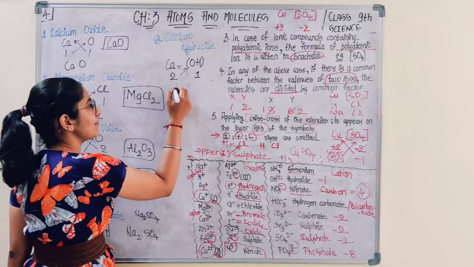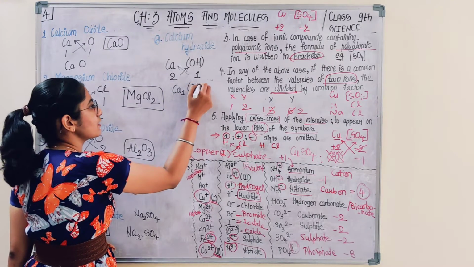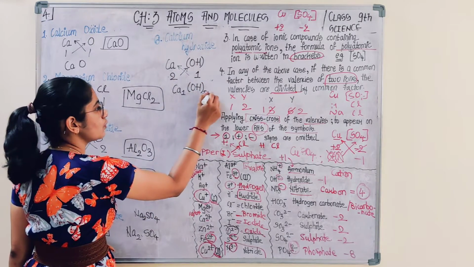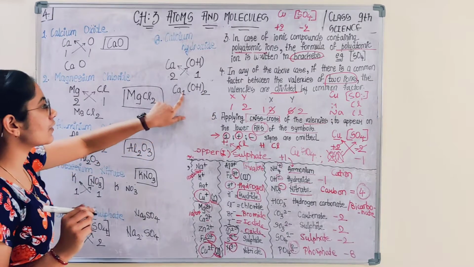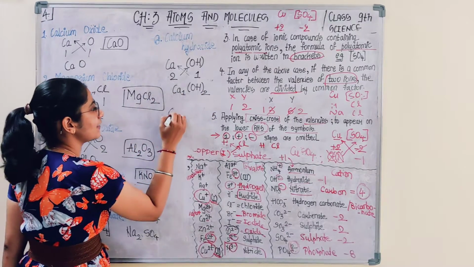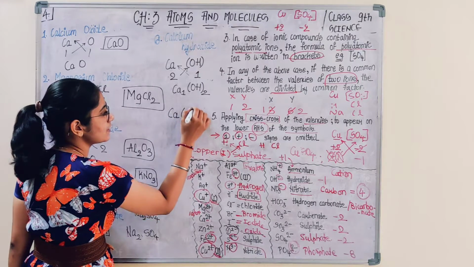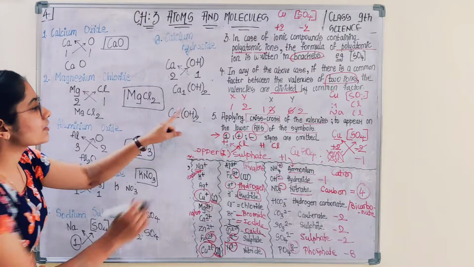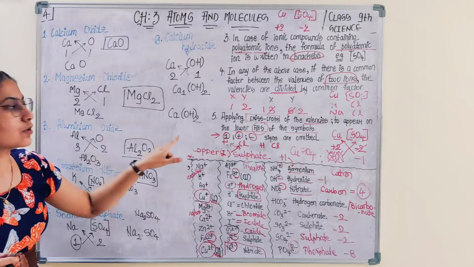So now it would become Ca1, OH in bracket, and outside the bracket comes the number 2. Since it is not 1, there is no need to omit it. So the chemical formula for calcium hydroxide is Ca(OH) with 2 outside. How would you read this? Ca, OH whole, twice. You can read the bracket as whole twice.